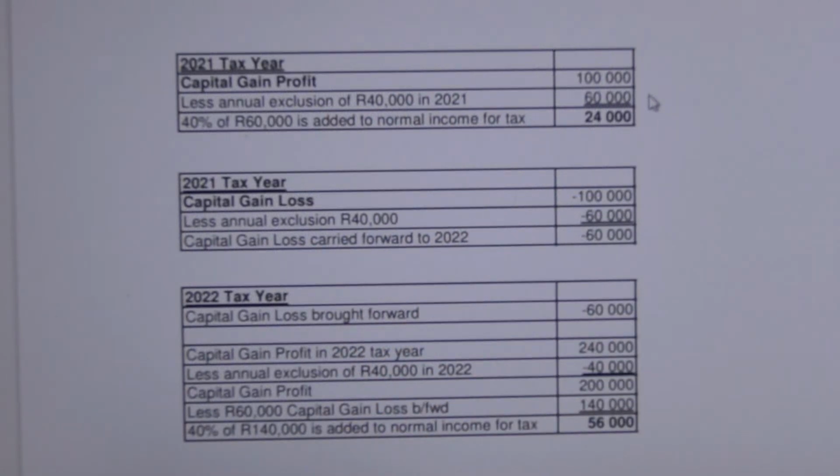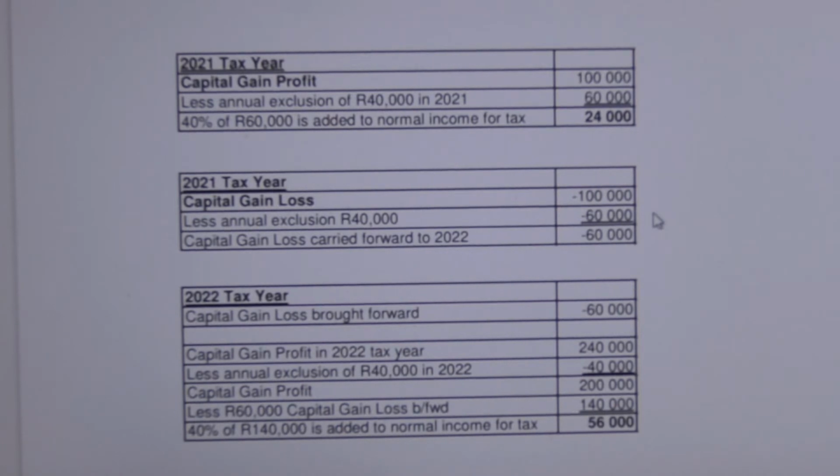In this first example, where the taxpayer made a capital gain profit of 100,000 Rand in the 2021 tax year, we can see the 40,000 Rand annual exclusion granted, leaving a balance of 60,000 Rand. 40% of the 60,000 Rand balance would be added to other normal taxable income subject to normal tax. 40% of 60,000 Rand is 24,000 Rand. So the 24,000 Rand will be added to normal income and taxed together with normal income at normal tax rates.